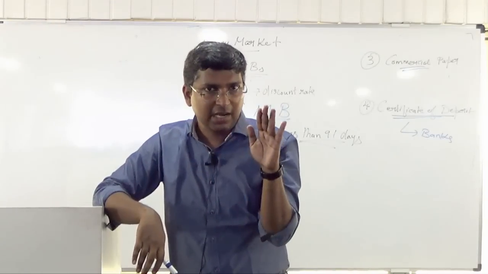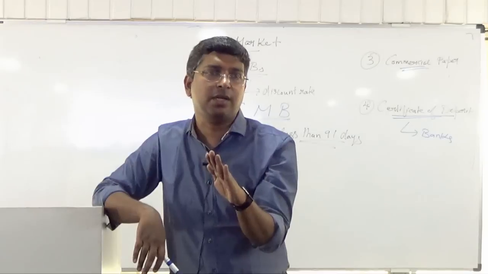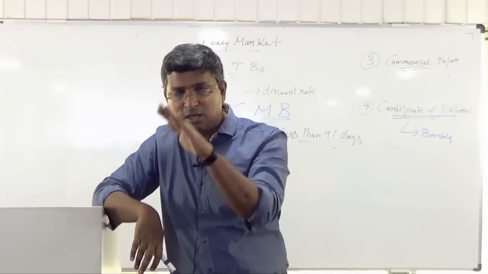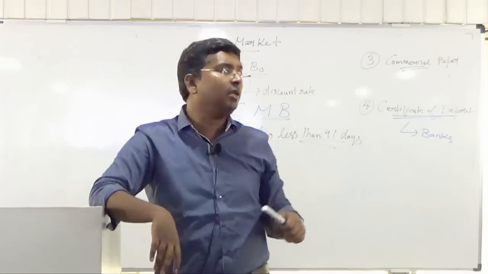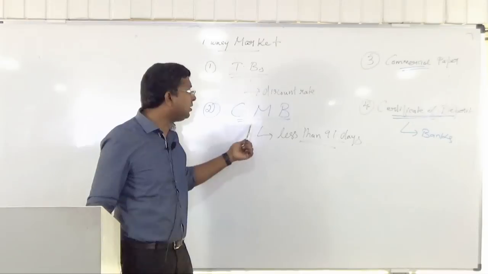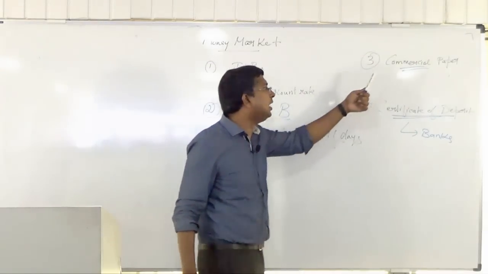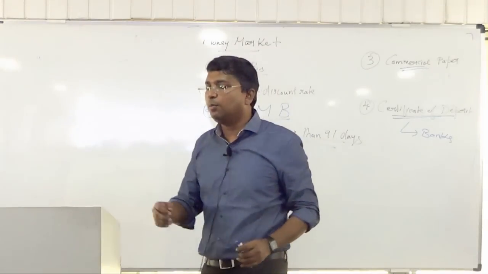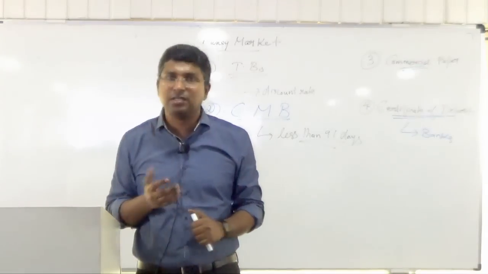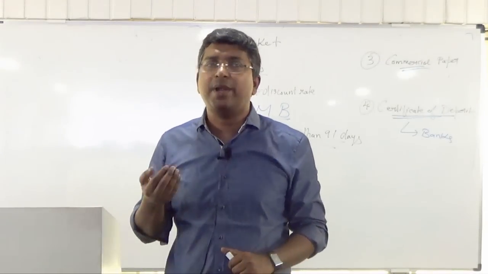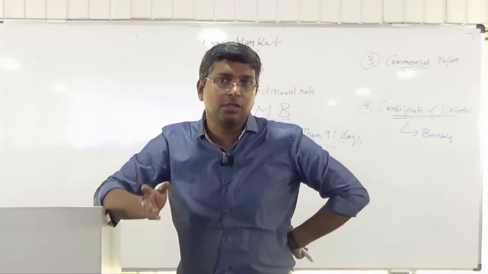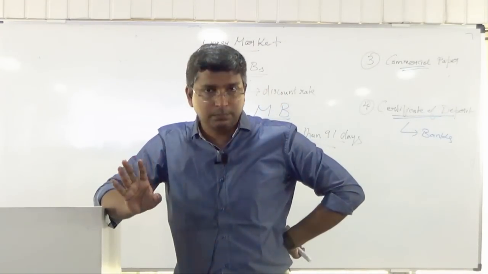So be very clear what you mean by a money market instrument. Just see the tenure, the maturity. The major money market instruments issued by the government are TB and cash management bill. The other major money market instruments are commercial paper and CD, and this is sufficient for you. The rest, just go home and read it. Other things, as they come in the news, just try to answer them.